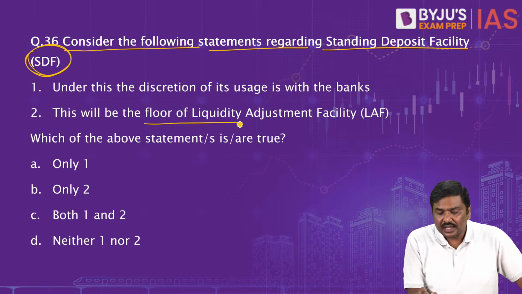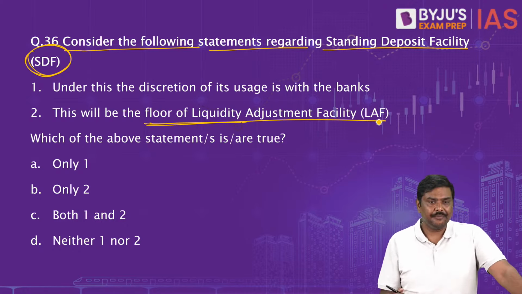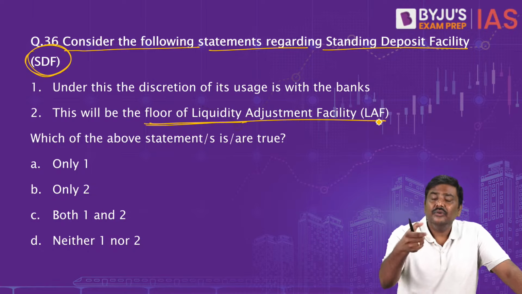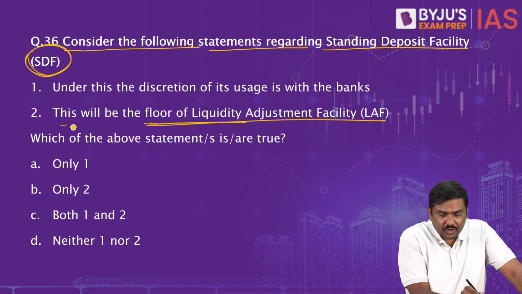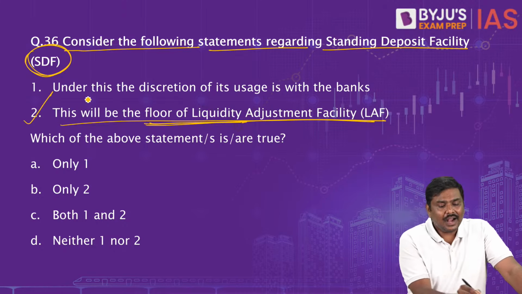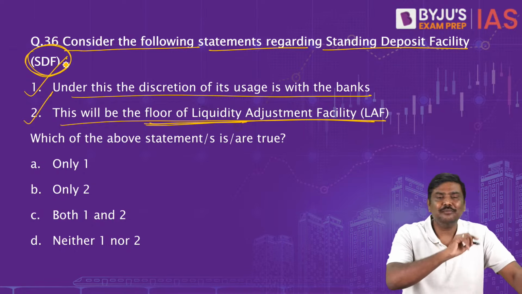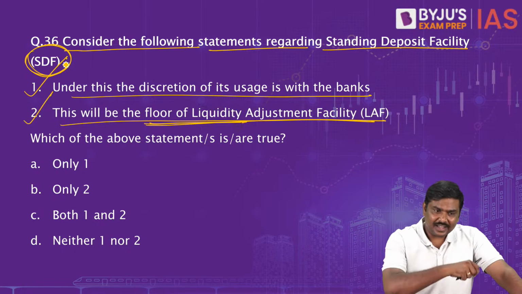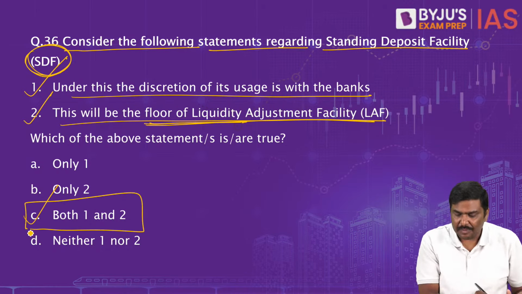Have a look at this. It is the floor of the liquidity adjustment facility. That is, it is at this rate where RBI will suck out the liquidity from the market. So this will be the floor of the liquidity adjustment facility. Second statement is correct. Under this, the discretion of its usage is with the banking sector. First statement is also correct. Both 1 and 2 are correct. So the right option for question number 36 will be option C.